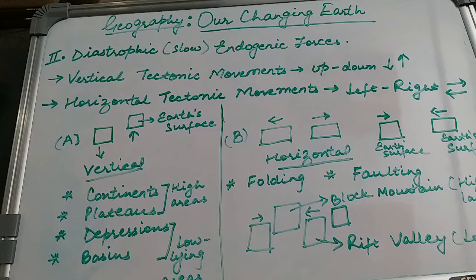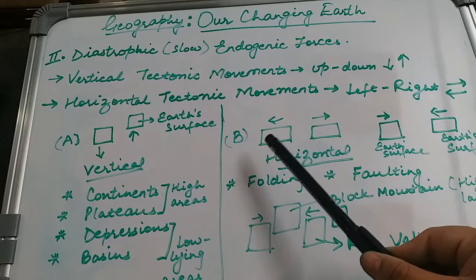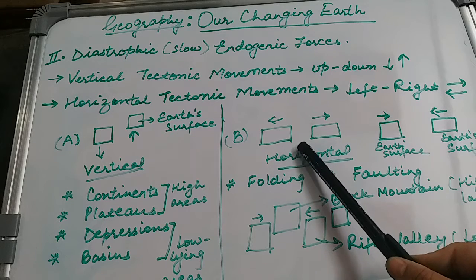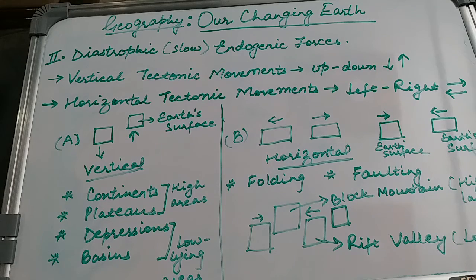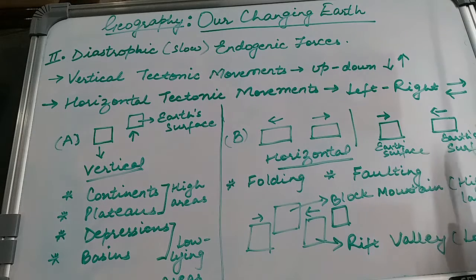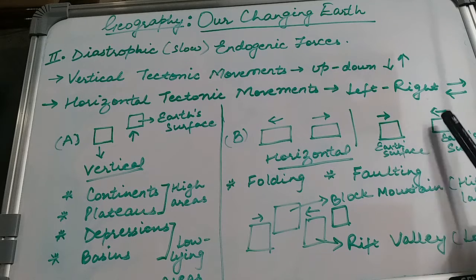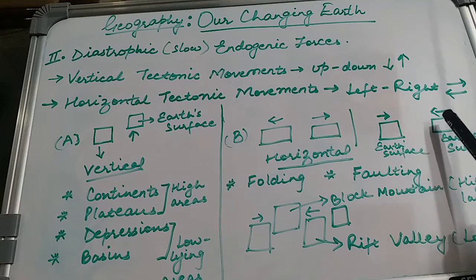As the name suggests, under the horizontal tectonic movement, the tectonic plates will either move apart from each other, which will be a divergent tectonic movement, or the lithospheric plates could come closer to each other. So there can be either a separating apart movement, or a coming close movement. The tectonic plates can either move apart from each other, or move close to each other.